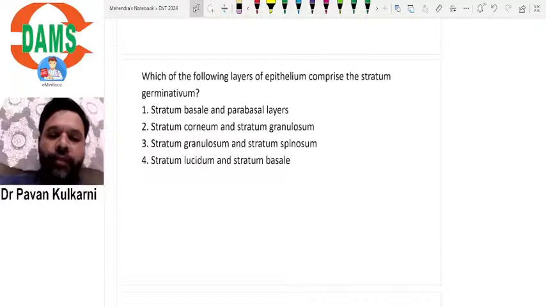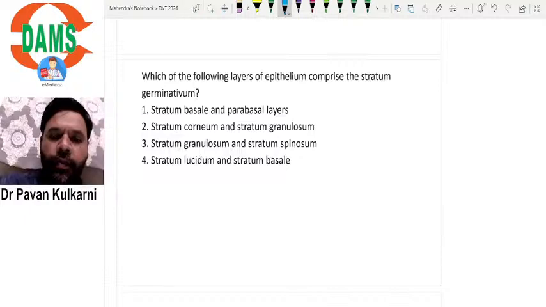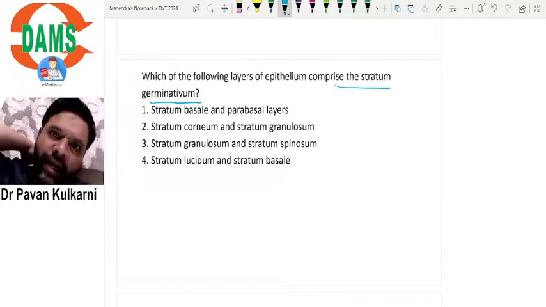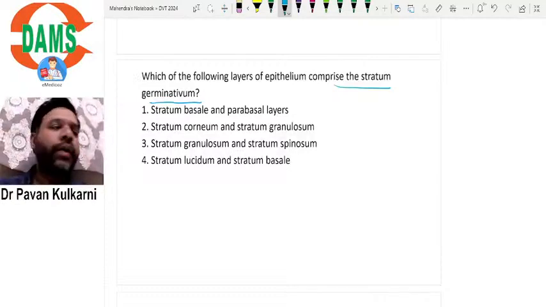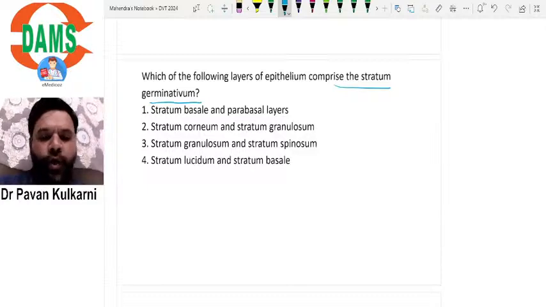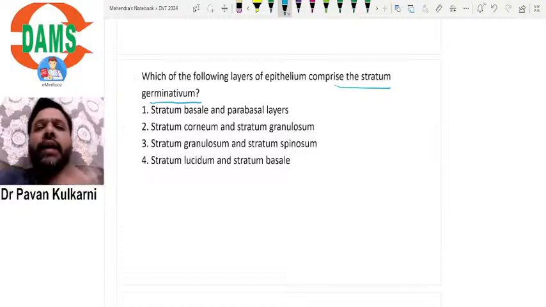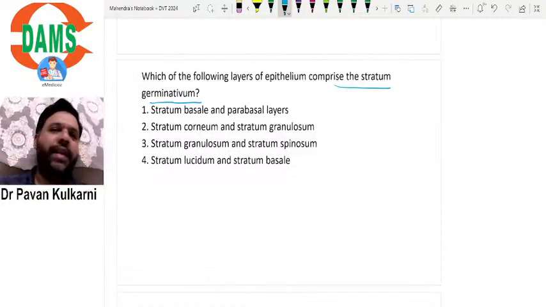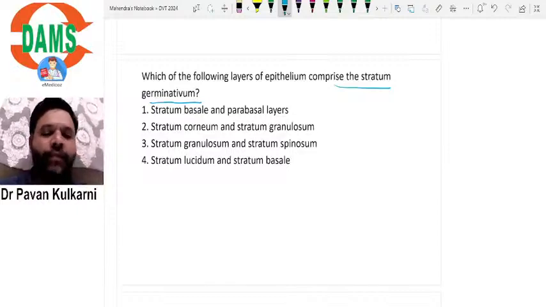Stratum germinativum. See, the question here is about the stratum germinativum. All of us know that stratum germinativum is nothing but a layer which is involved in mitotic activity. Obviously, in the questions, most mitotic activity will occur commonly in the stratum basale. Basal cell layer is the cell layer where maximum mitotic activity will occur. So if you see here, there are only two options where there is stratum basale, that is option 1 and option 4.